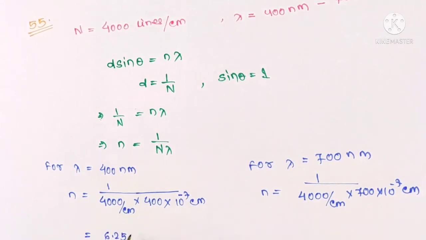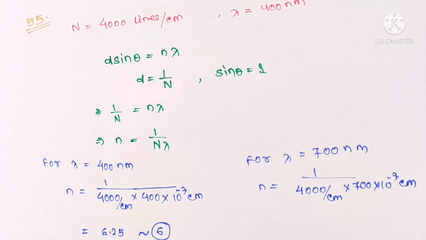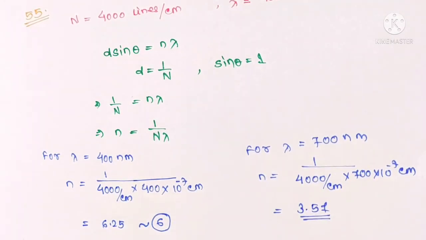For integer, we can take it to be 6. Similarly, for lambda equals 700 nanometer, it equals 3.57. Now from the options, your correct option will be option 4.